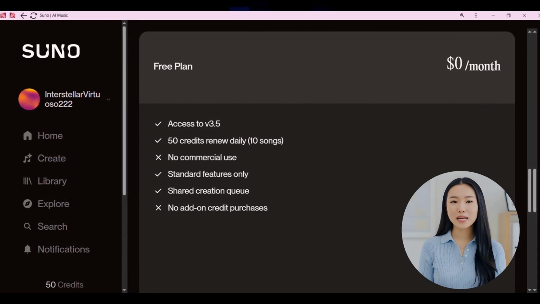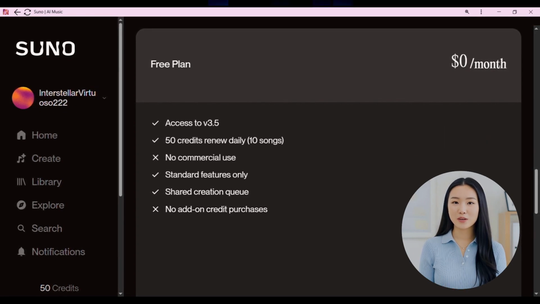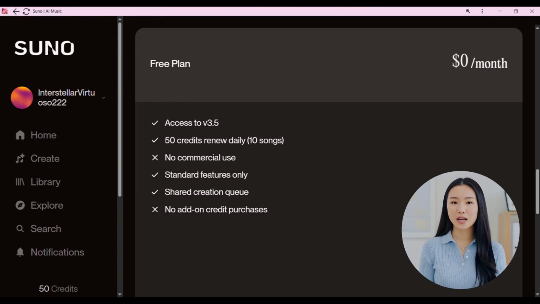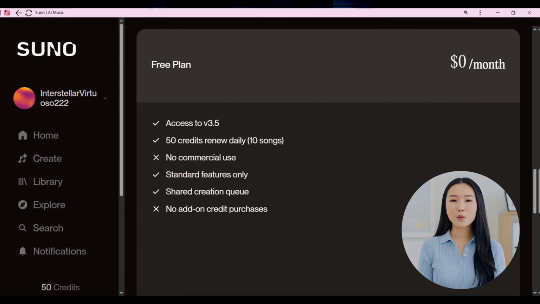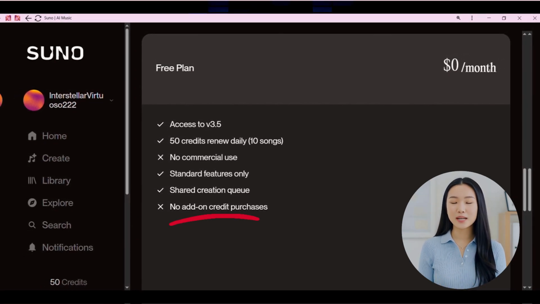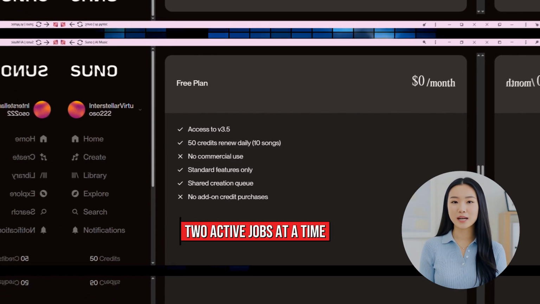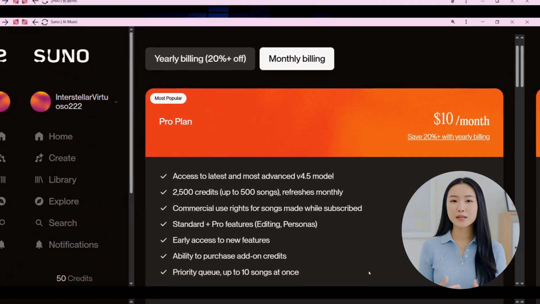Under the basic free plan, you receive 50 credits every day. That gives you enough to generate around 10 songs per day using older versions like 3.5. These tracks are for non-commercial use only, which makes this plan perfect for experimenting with the platform, testing ideas, or creating demos and tutorials. However, it comes with some limitations. You cannot purchase extra credits, generation speed is slower, and you are limited to just 2 active jobs at a time. If you want more flexibility, the Pro plan offers a big upgrade.